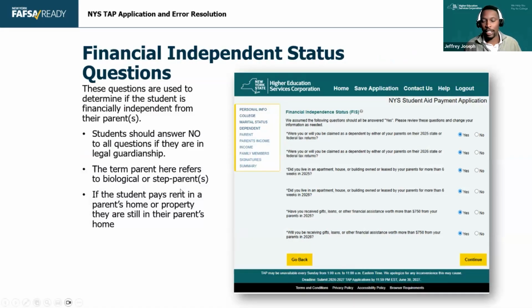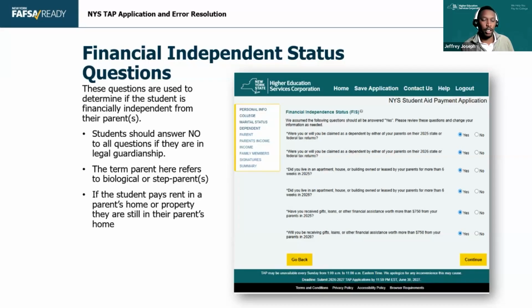Now, next up, we have the independent status questions. Students that are 22 and under are automatically independent unless they have a special condition that we talked about earlier. But students that are over 22 may still be dependent if they answer yes to one of these questions. I'll explain those questions the best I can. The first one is pretty self-explanatory. Were you or will you be claimed as a dependent by either of your parents on the 25 or 26 tax return? Notice it says parents here.